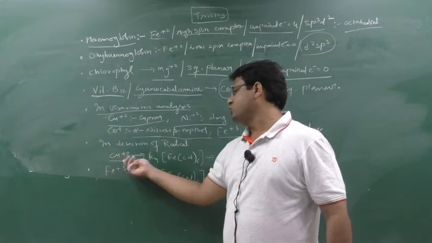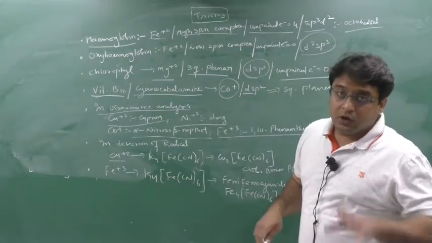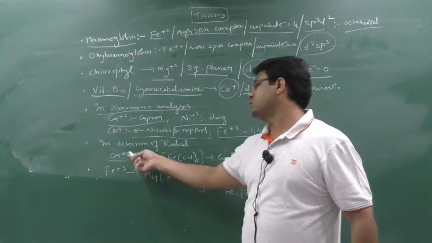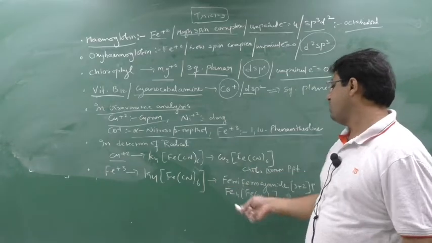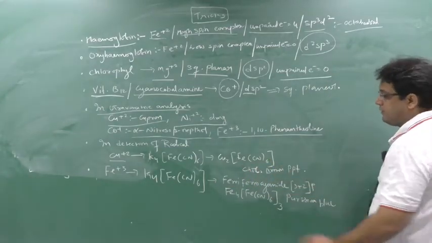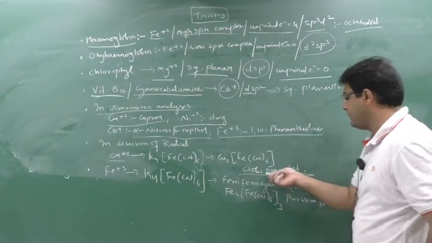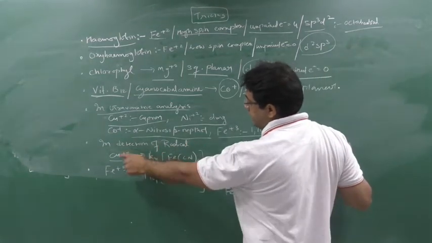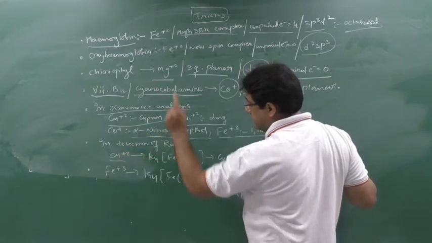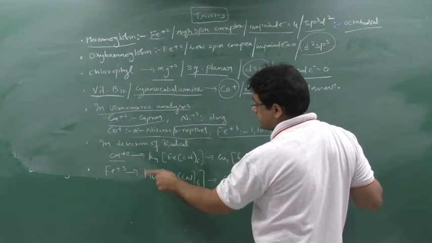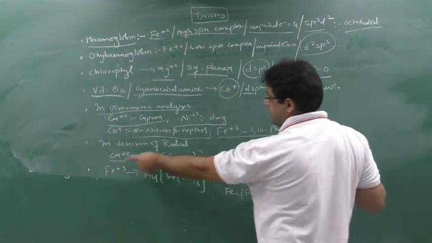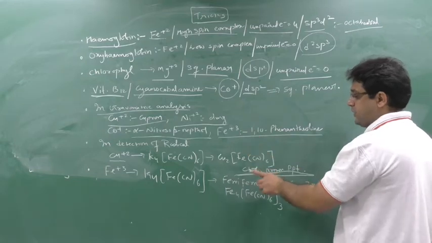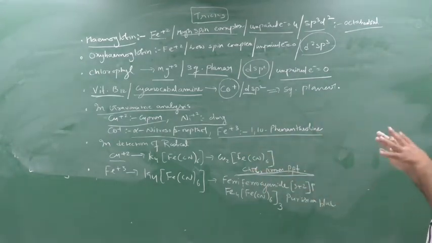In detection of radical Cu+2, suppose we are doing the reduction of copper ion. In radical Cu+2 we are reacting with potassium ferrocyanide. When you react the Cu+2 with potassium ferrocyanide, we will obtain copper ferrocyanide, which is a chocolatey brown PPT. So in detection of radical, we take this copper and react it with the complex compound potassium ferrocyanide, and it converts into copper ferrocyanide, which forms a chocolatey brown PPT.